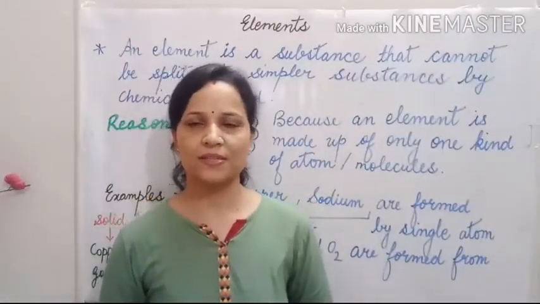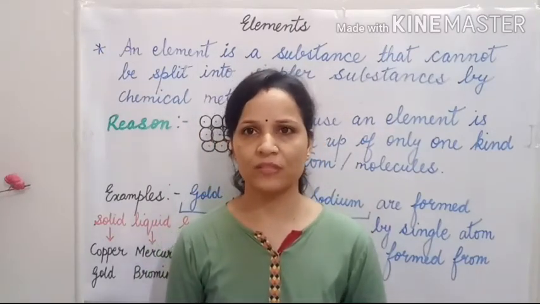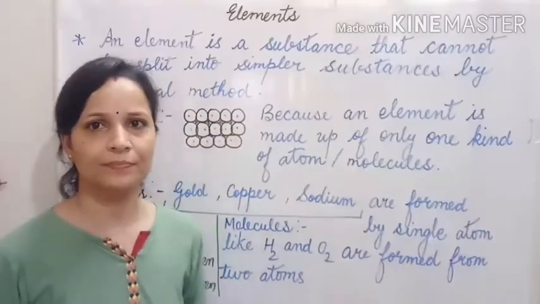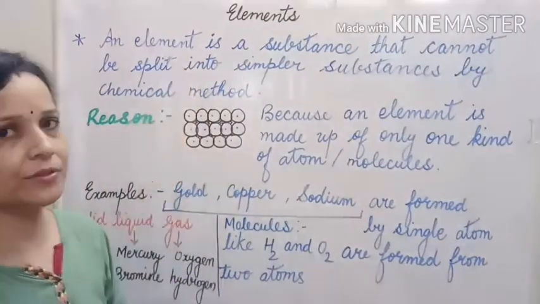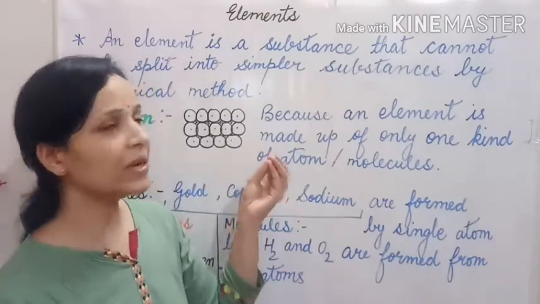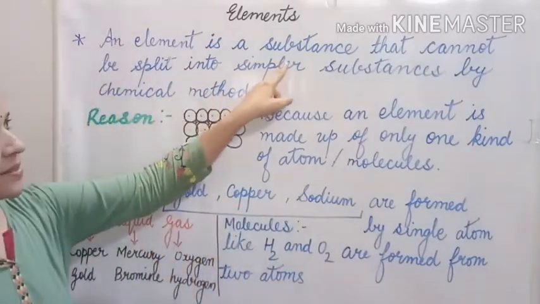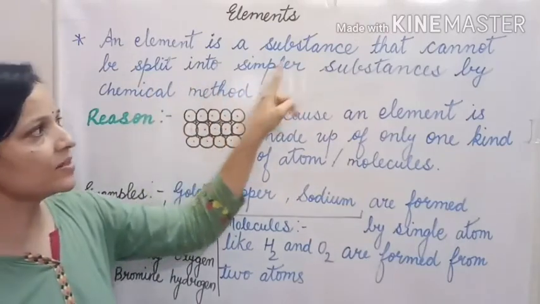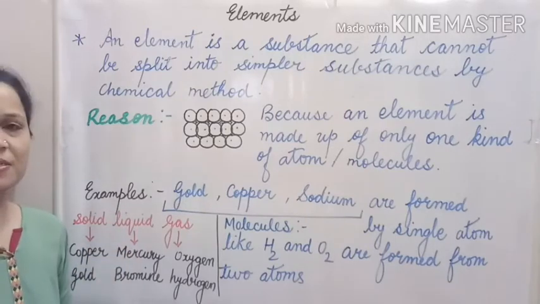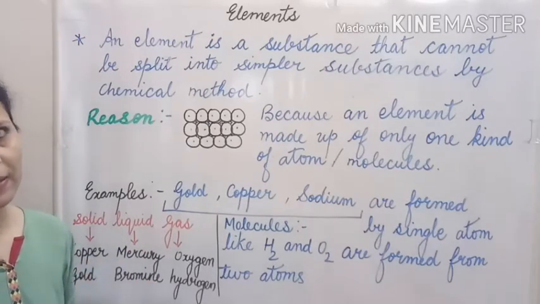Children, now we will discuss types of pure substances. As you all know, pure substances consist of element or compound. So first we will discuss about element. What is element? As you all know, all the matter that is around us is made up of some basic pure substance called element. So element is a substance that cannot be split into simpler substances by chemical method. Element is a substance that cannot be split further by any chemical method.